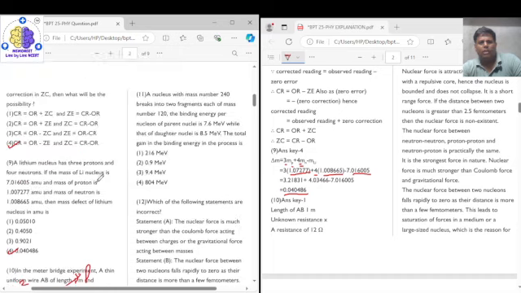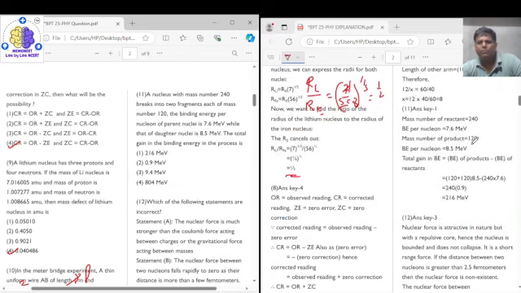Now coming to question number 11. Question number 11 says that a nuclei with mass number 240 breaks into two fragments each of mass 120. The binding energy per nucleon in the parent nuclei is 7.6 mega electron volt, while that of the daughter nuclei is 8.5 mega electron volt. The total gain in the binding energy of the process is. They are asking you to calculate the gain in the binding energy.